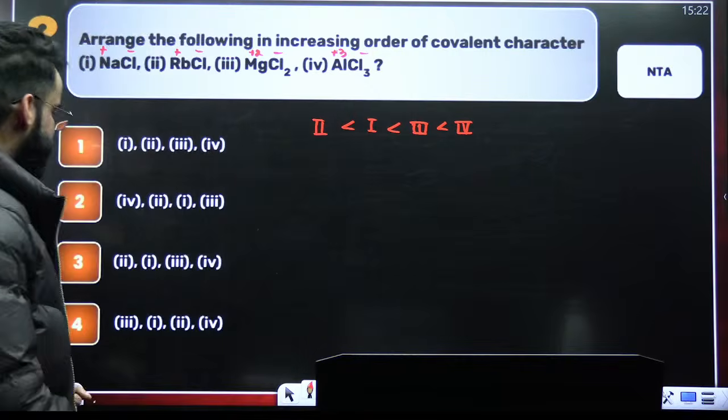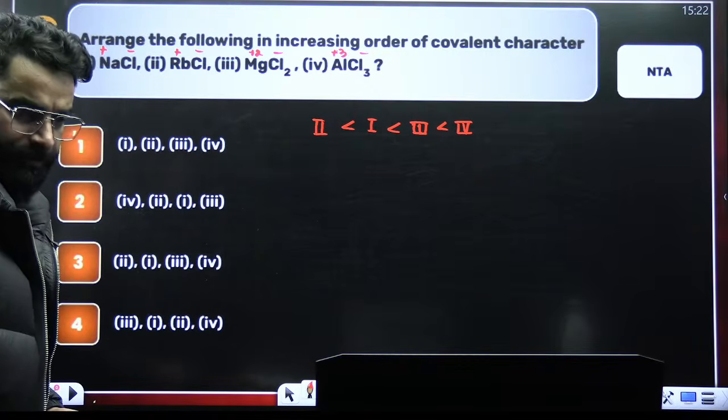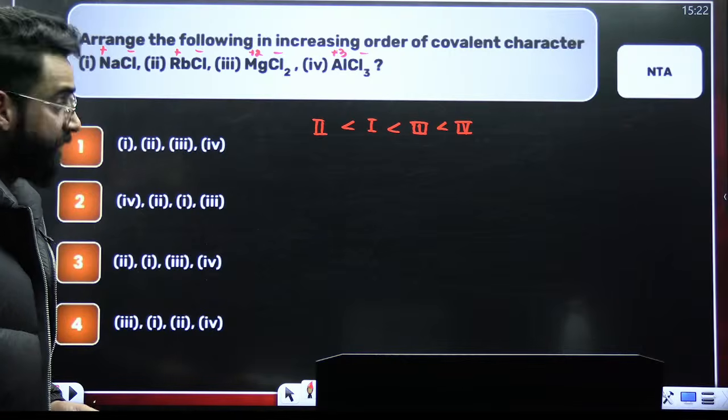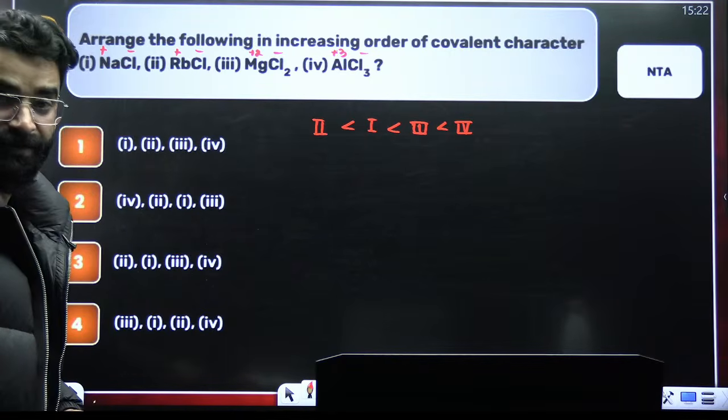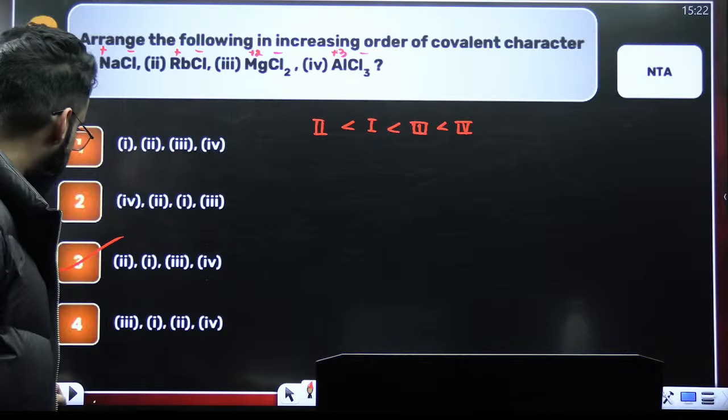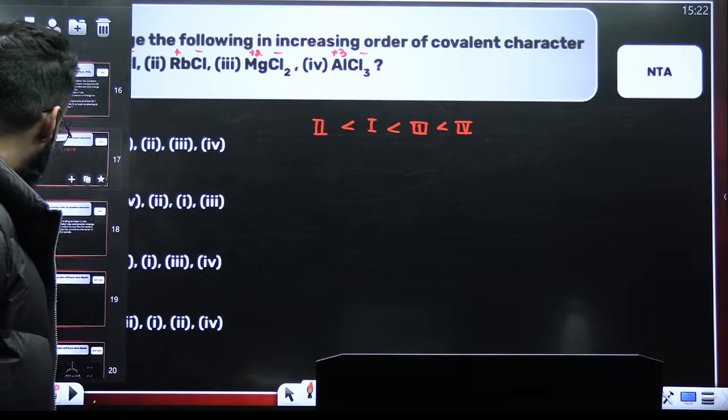Do you see any option like this? 2, 1, 3, 4. This is the order, increasing order of the covalent character. Right?